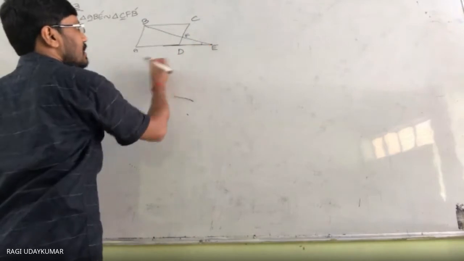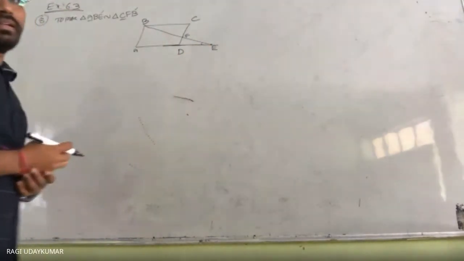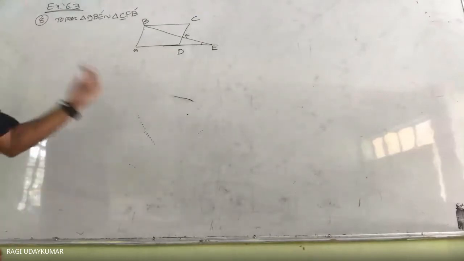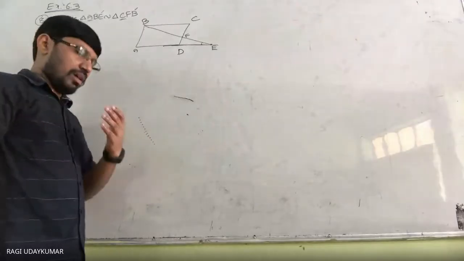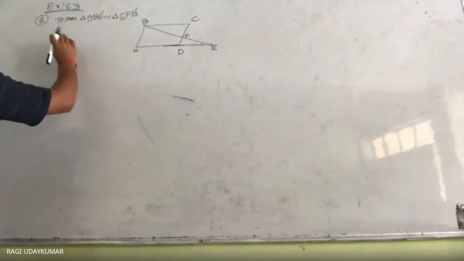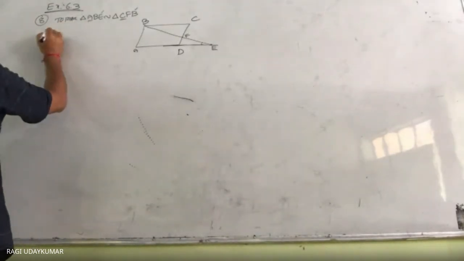Is it possible for us to take these two angles equal? Angle E is this one. Angle B in this triangle, this one. Are they equal? Yes. Because AD is parallel to BC. They are alternate interior angles, not vertically opposite. So alternate interior angles are equal. So two angles of the one triangle are equal to two angles of the other.